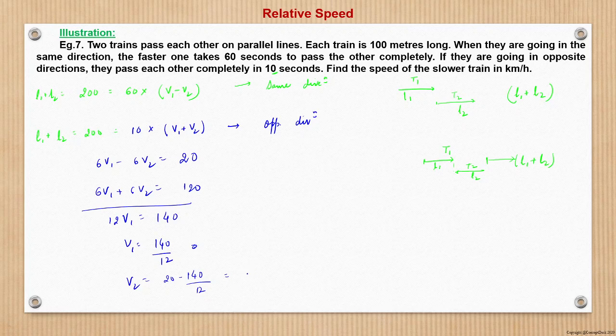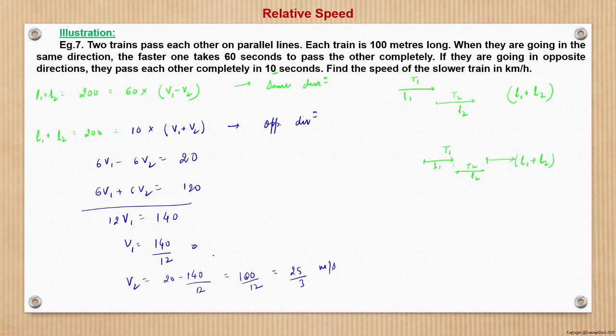So this becomes 240 minus 140 upon 12, this is 100. 100 by 12, which is nothing but 25 by 3.